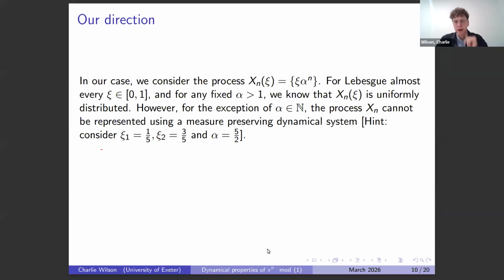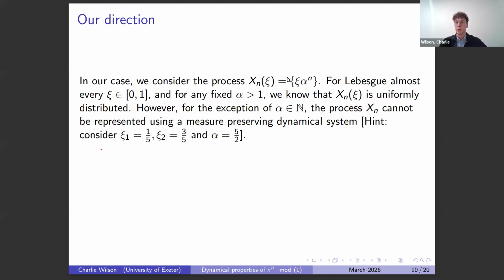So with this in mind, I should probably motivate how we go about our direction, and how we apply dynamics to this. Because this thing isn't dynamical is the first big red flag. So we've established that for almost all real psi, if we define xn of psi just to be the fractional part of psi alpha to the n, xn of psi is uniformly distributed.